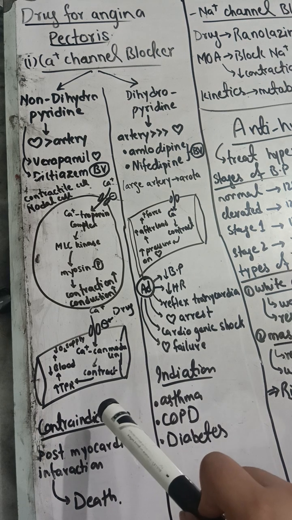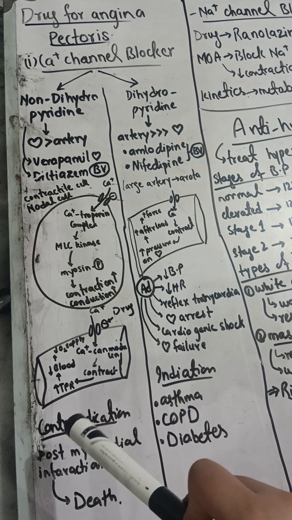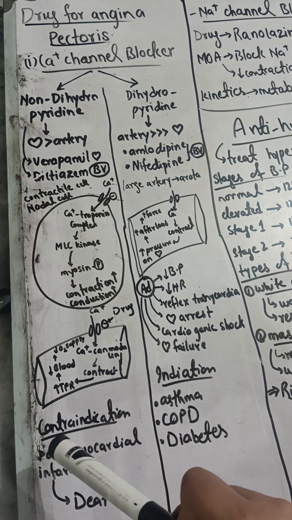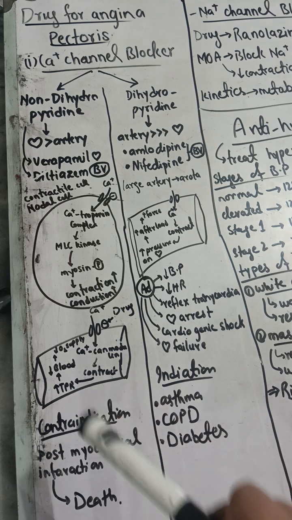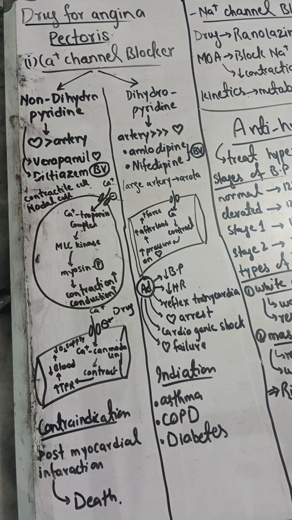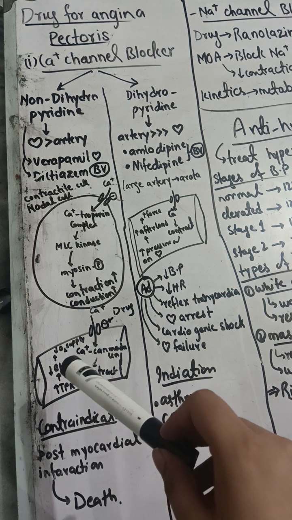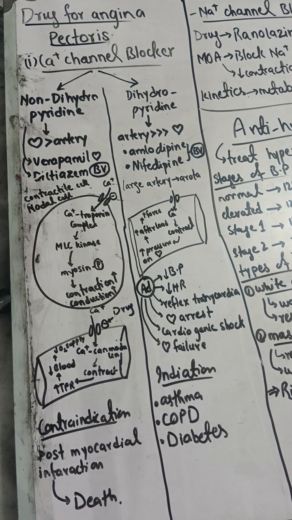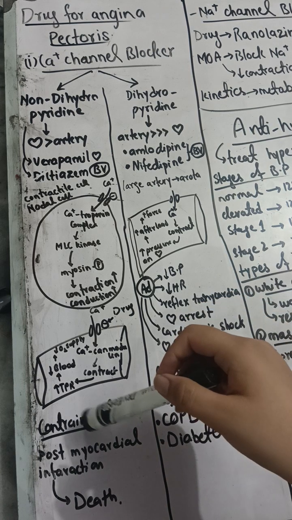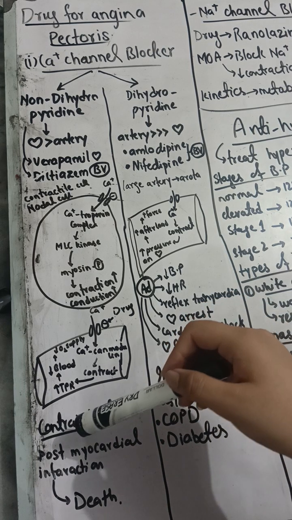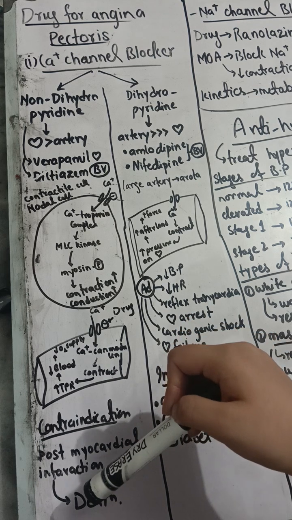After this formation they will contract and increase the TPR, which means total peripheral resistance. Then the blood flow will decrease and less oxygen will be supplied. The contraindication is that you should not give these drugs to a patient who is post myocardial infarction because it can cause death.